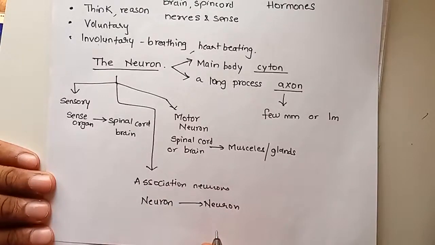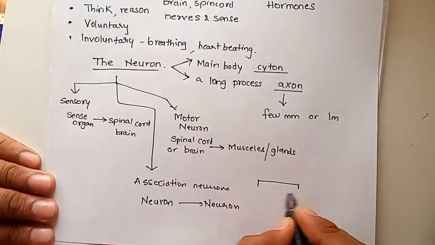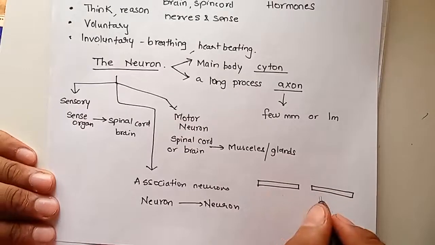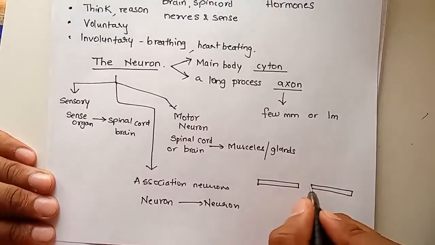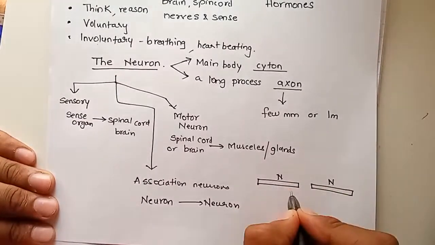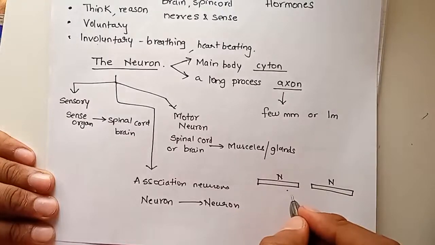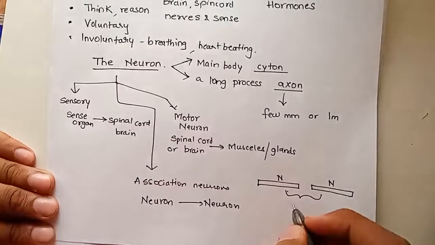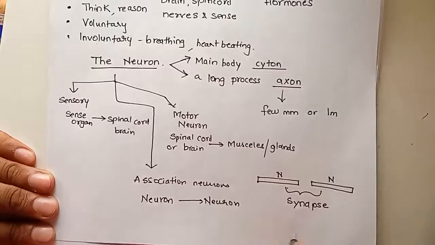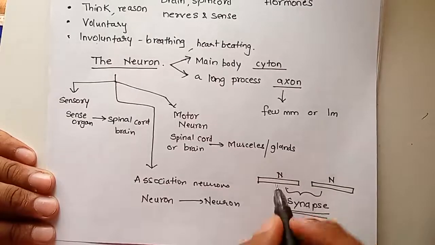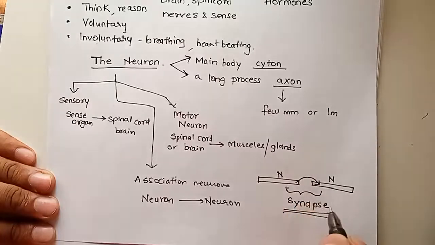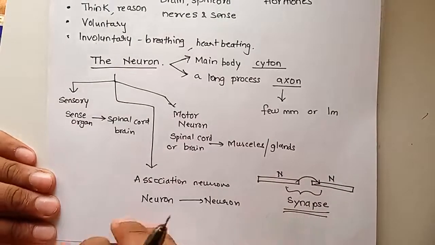Now, let's say this is one neuron and this is another neuron. The two neurons are connected to each other, but they do not touch each other. They communicate with each other via a synapse. There is something called a synapse. Two neurons do not actually touch each other, but all the impulses go from one to another via the synapse. We'll understand what a synapse is.